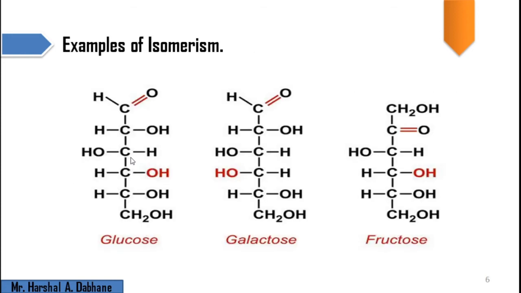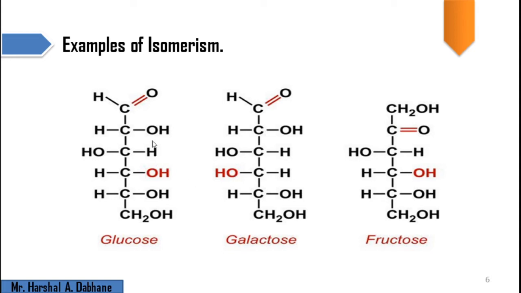Next we have some examples of isomerism. These are the monosaccharides, such as glucose, galactose and fructose. When we compare glucose and galactose, we have this OH present in red color. This OH is present on the right hand side here, and here this OH is present on the left hand side.